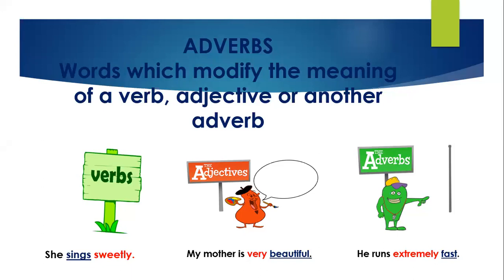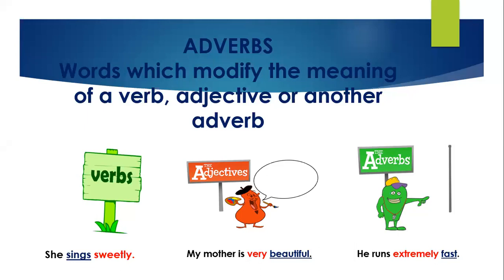So you will remember here that verbs, adjectives, and adverbs, they are like three brothers, where verb is the eldest one, and then adjectives and adverbs are his younger brothers, right?